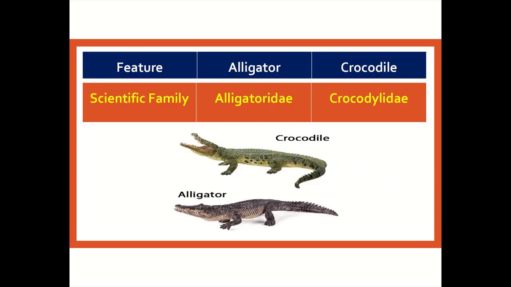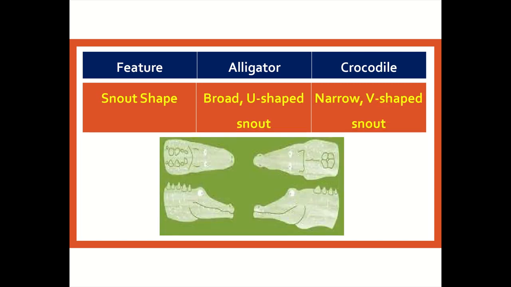Feature: alligator and crocodile. Scientific family: alligator is Alligatoridae and the scientific family of crocodile is Crocodilidae. Alligator snout shape: broad, U-shaped snout, and for crocodile snout shape: narrow, V-shaped snout.